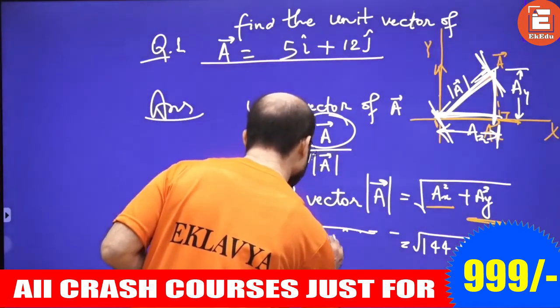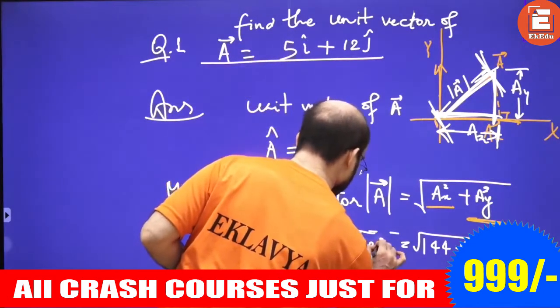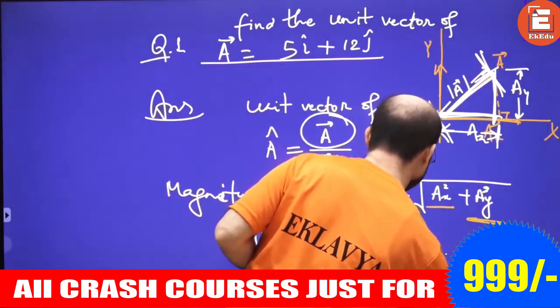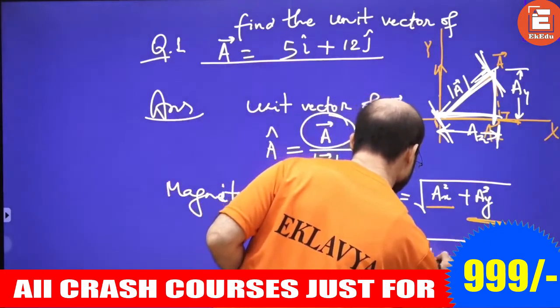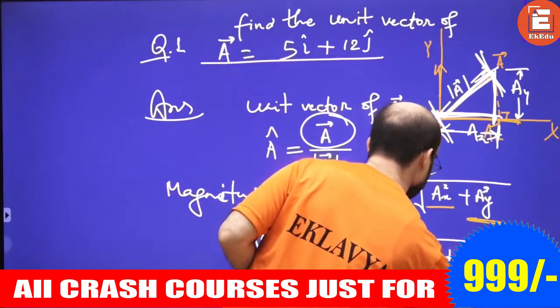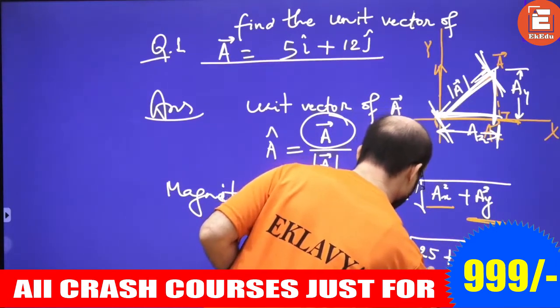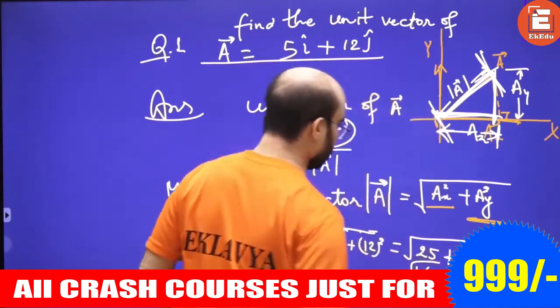So 5 square plus 12 square is 25 plus 144, that means 169, and the square root of this is 13.